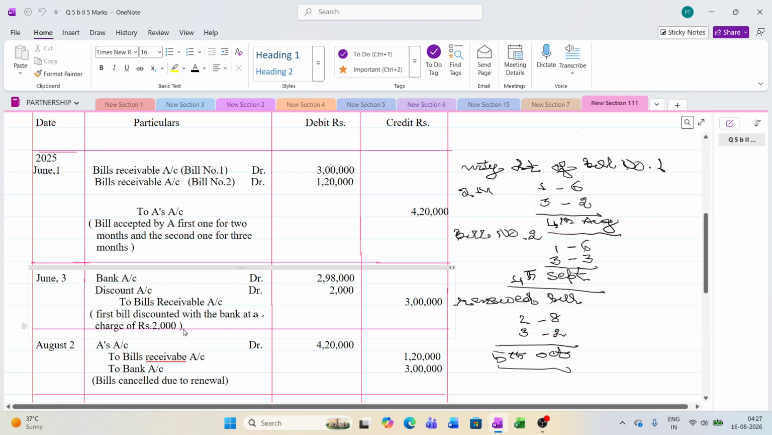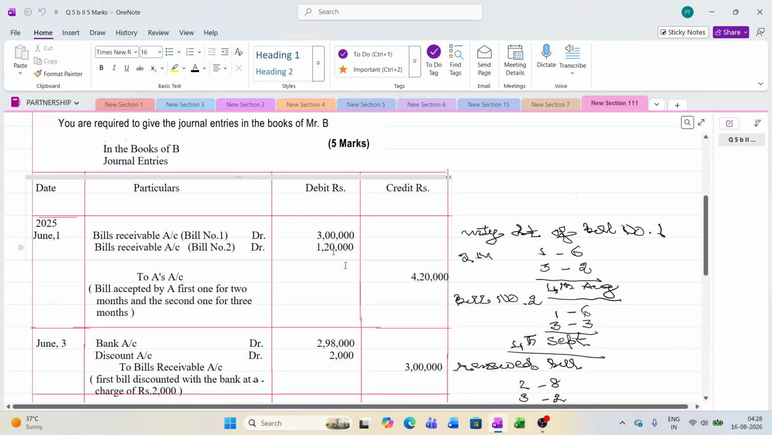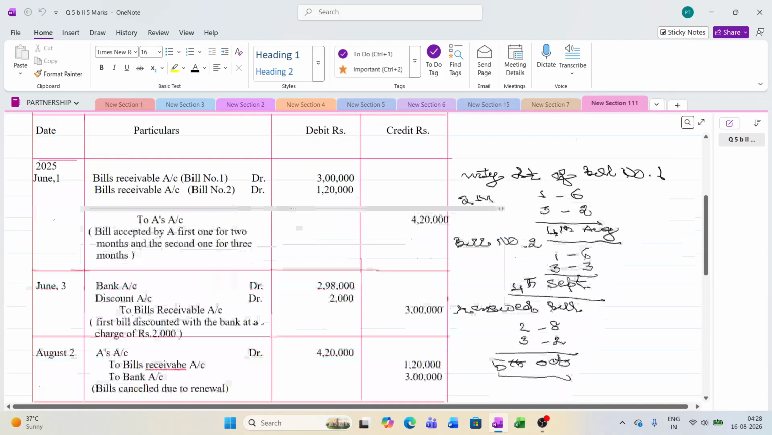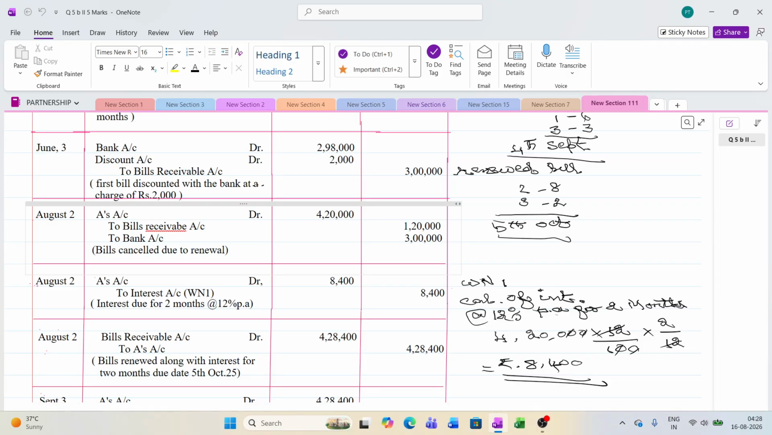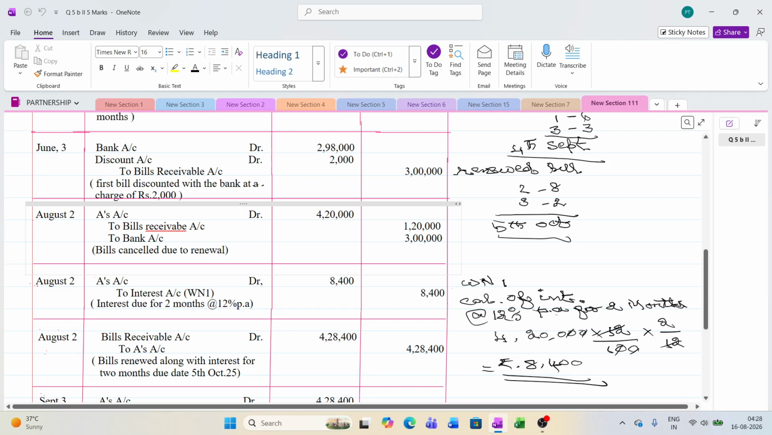Okay. Then, now what happened? He is requesting us on 2nd August itself to renew both the bills. So A's account will be debited for 4,20,000 because we have credited him for 4,20,000. Now we are debiting him. So the entry will get cancelled and the bills receivable will get closed. But one is not with us. We have to make payment to the bank along with the discount charges, 3 lakh rupees. So cancel due to renewal.